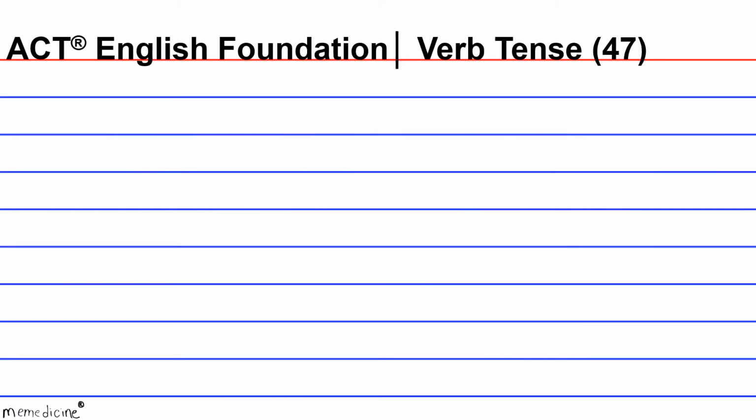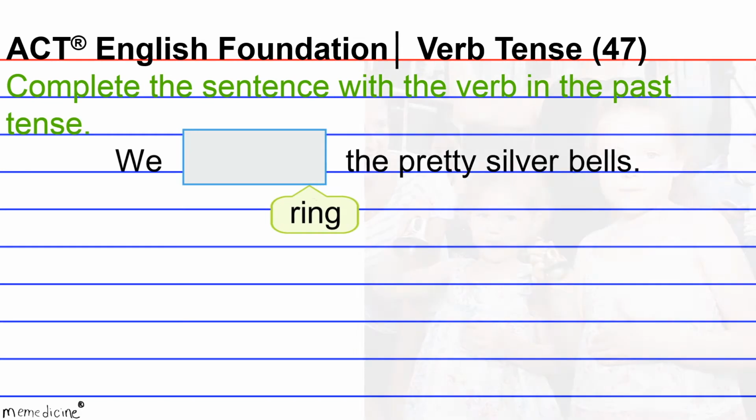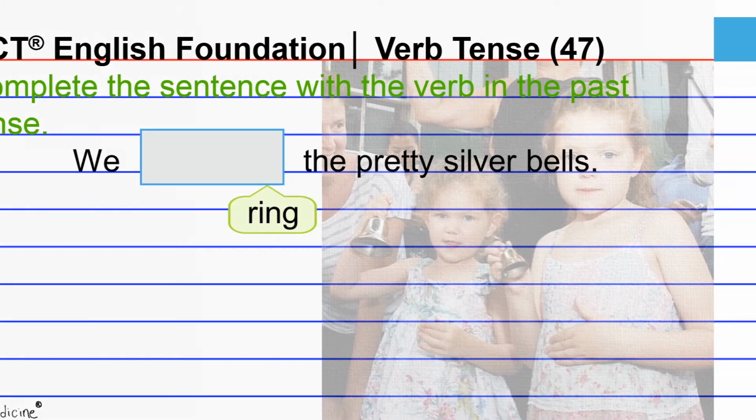ACT English Foundation, Verb Tense, Question 47. Complete the sentence with the verb in the past tense. We blank the pretty silver bells. The task here is to shift the tense of ring to its simple past tense verb form.